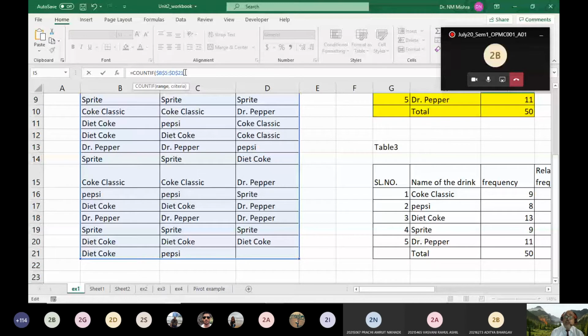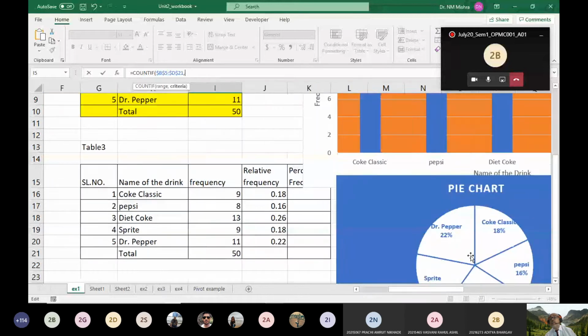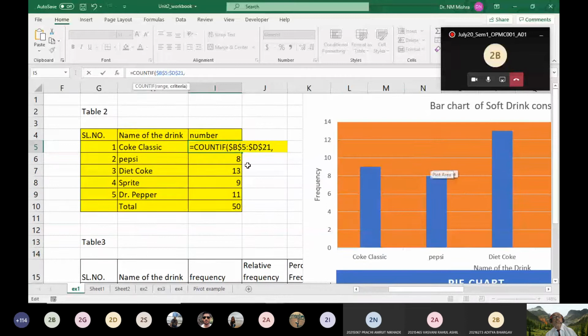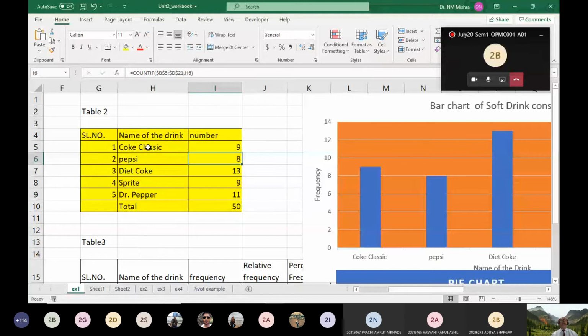And then I'm putting a comma, and which thing do I want to count? I want to count from this range Coke Classic. How many Coke Classic are there? The H5 cell name is already there, Coke Classic. I close the bracket and press enter. I have already got 9. All of you can do it at your end in the Excel sheet. And then, because you have already fixed the range, any doubt?